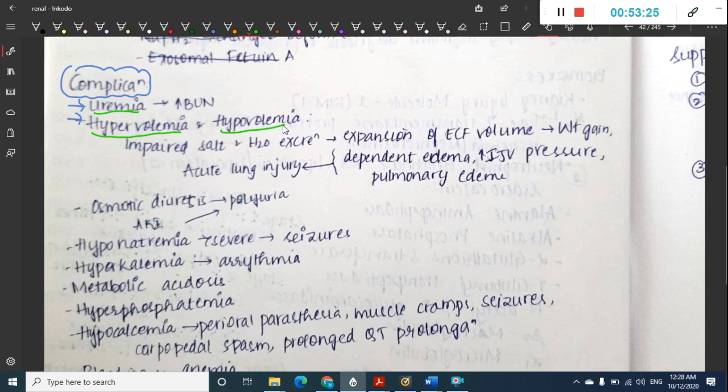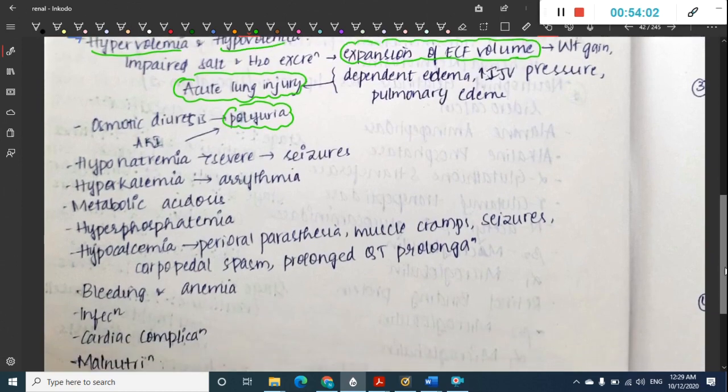Okay, this acute kidney injury can also cause acute lung injury. How does that occur? Whenever there is impaired salt and water excretion, there is expansion of extracellular fluid volume. Because of that, this expansion will cause weight gain, dependent edema. It increases internal jugular venous pressure and pulmonary edema. This acute kidney injury can also cause polyuria as a complication.